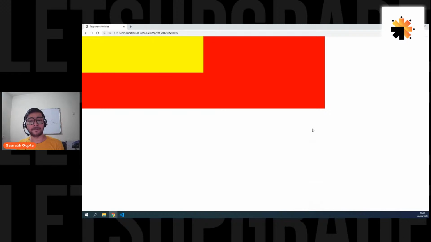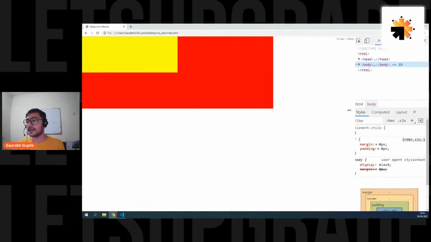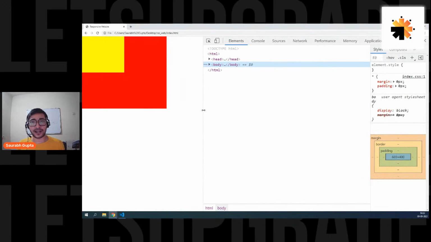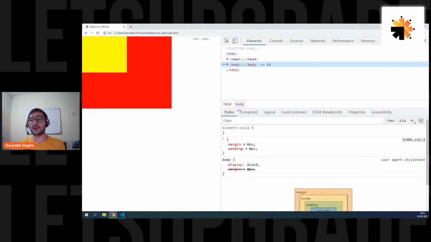Is that clear, everyone? So that's why you should always give width in percentages, because if you make your parent smaller, the child will automatically become smaller. A lot of things will get adjusted by themselves. You don't have to do anything for it. For example, if I make the screen small, can you see that the elements are also going small? I'm not doing anything extra. I'm simply decreasing the size of my screen, and the elements decrease their size because of the percentage. The yellow one depends on the red one, the red one depends on the body, and the body depends on the screen size.